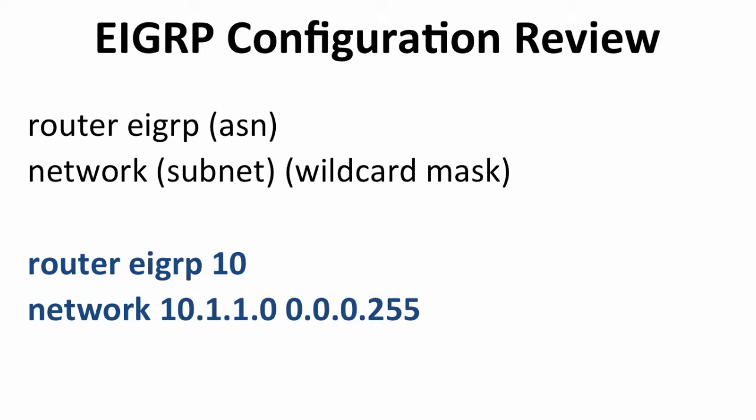It's inversed. Now, if you want to insert multiple interfaces on your router, let's say anything with 192.168, you don't need to use the wildcard mask. You just enter 192.168.0.0, and any interface that started with those two octets would then be inserted into the EIGRP process and would begin sending hello packets out, letting other routers know that, hey, my interface is a part of EIGRP and this autonomous system number.